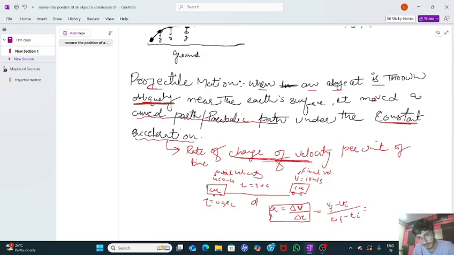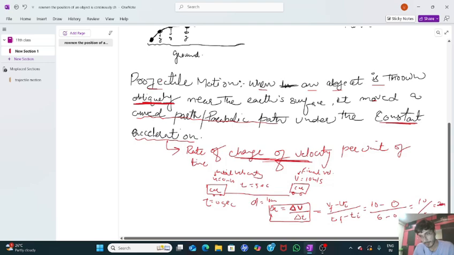I hope you got my point. What is the meaning of del? Del is the overall change that took place from moving from this place to this place. Let us say, for example, it covers a distance of 10 meters. For this, how can we find the acceleration? Final velocity minus initial velocity upon final time minus initial time. The final velocity here is 10, minus the initial velocity, which is 0. The final time is 5 seconds and the initial time is 0 seconds. So 10 by 5 is equal to 2 meters per second square. This is the acceleration of this car.